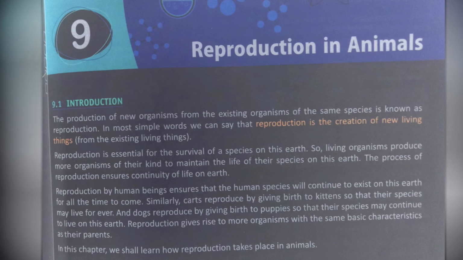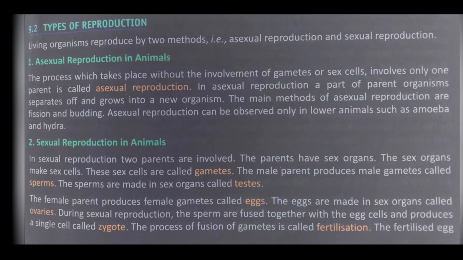In this chapter, we shall learn about how reproduction takes place in animals. So, the very first thing, there are two types of reproduction. Living organisms reproduce by two methods, that is, asexual reproduction and sexual reproduction. Asexual reproduction in animals: the process which takes place without the involvement of gametes or sex cells and involves only one parent is called asexual reproduction.